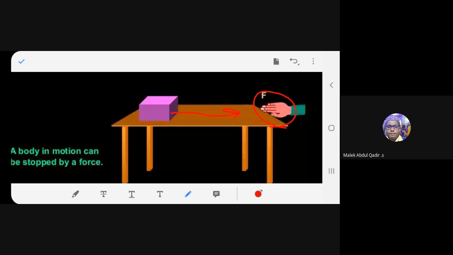So either you apply a force and you can make a body move when it is at rest. Secondly, when a body is moving, you can apply an external force and make it stop. So both ways you can do it. So this external effect on any object is called force. Now that could be in the form of pull or push, right? Right, boys?